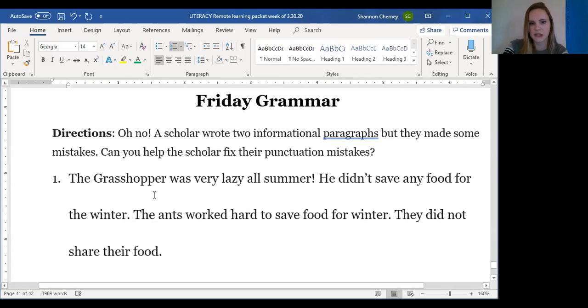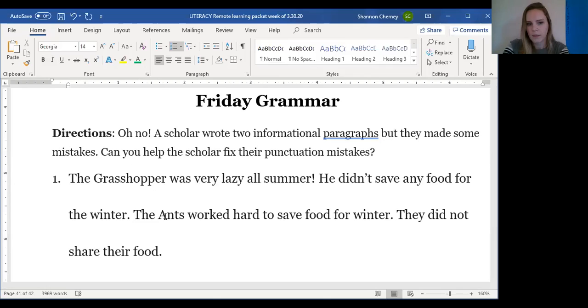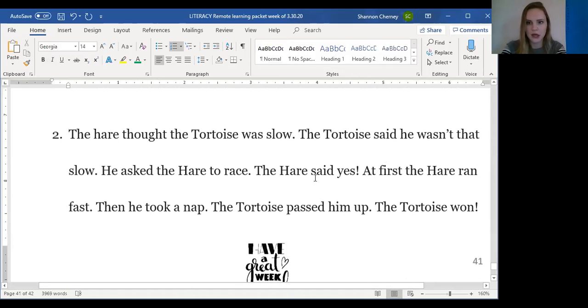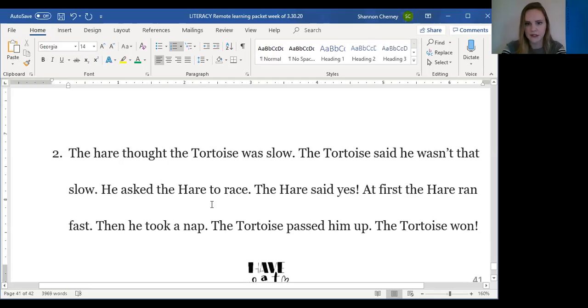We've capitalized it in the story, so we're going to capitalize it here. And we'll capitalize ants because they're capitalized in the story. I put an exclamation point here. You could have put a period there if you didn't feel that enthusiastic about it. And then you can pause the video here to make sure that your capital letters and punctuation are correct for number 2.